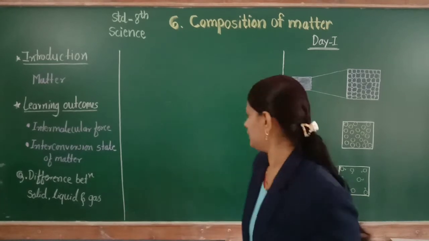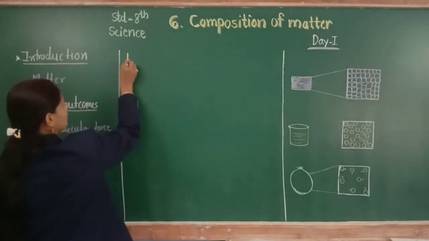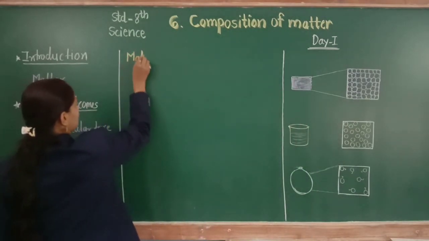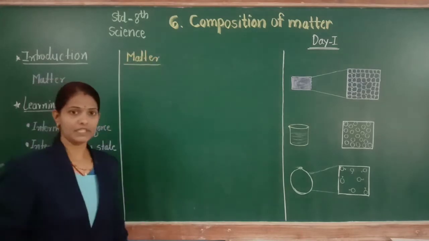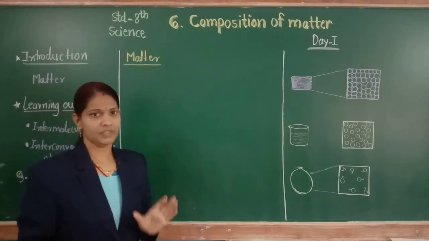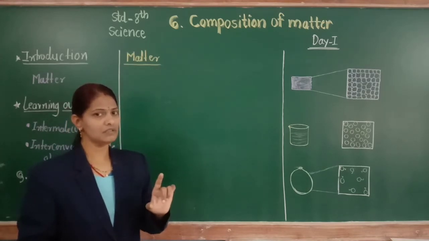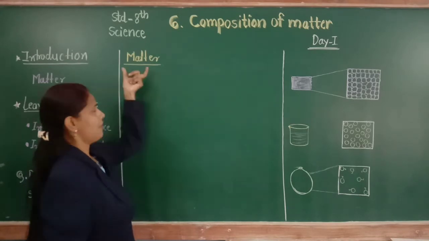So what is matter? Matter has mass and volume. Everything around us has mass and volume, and that is matter.